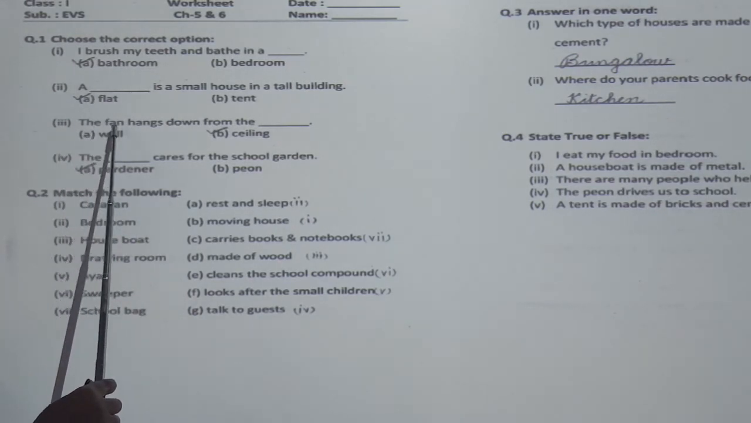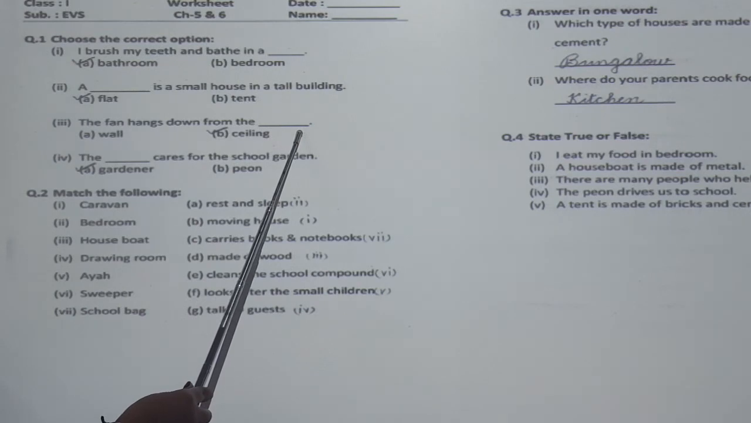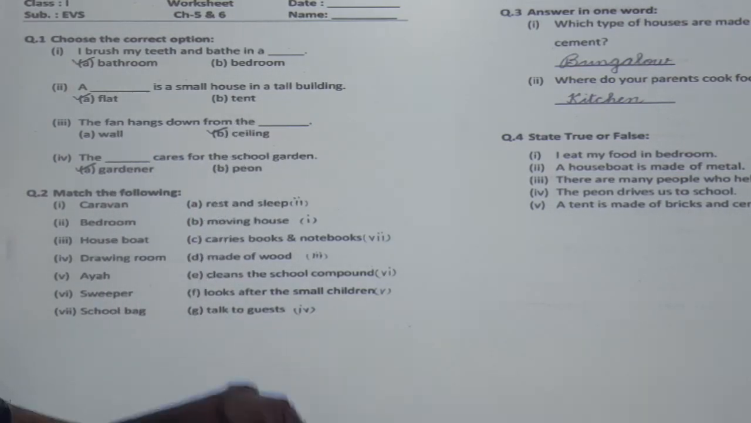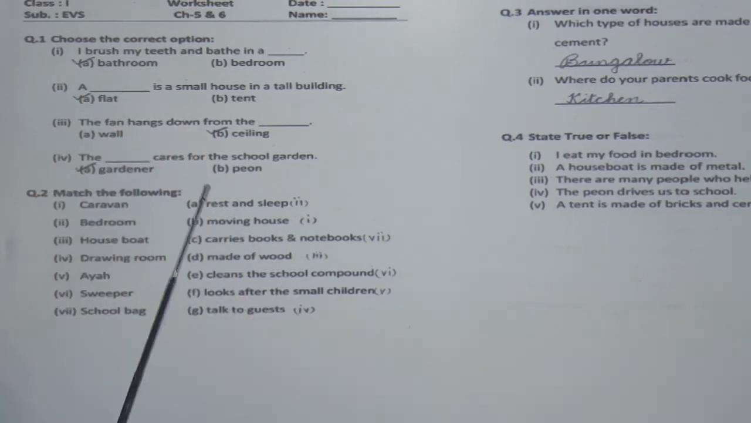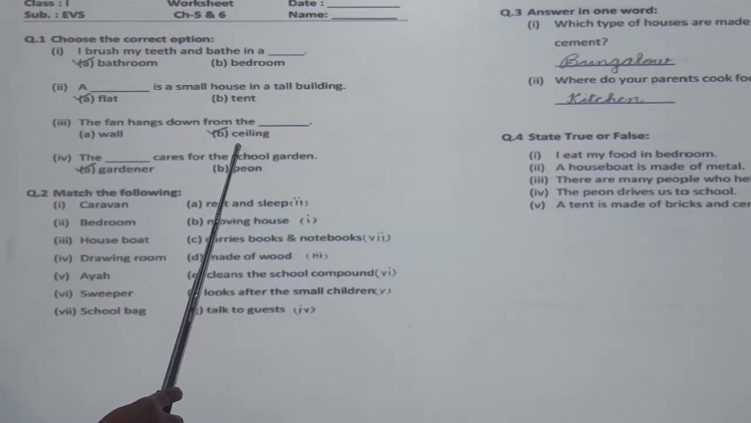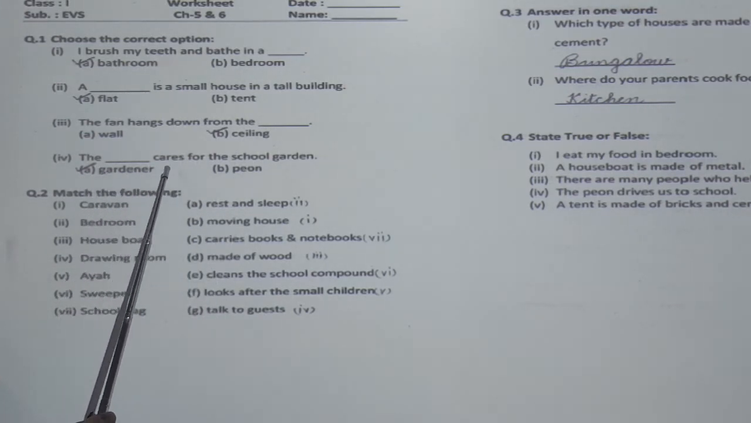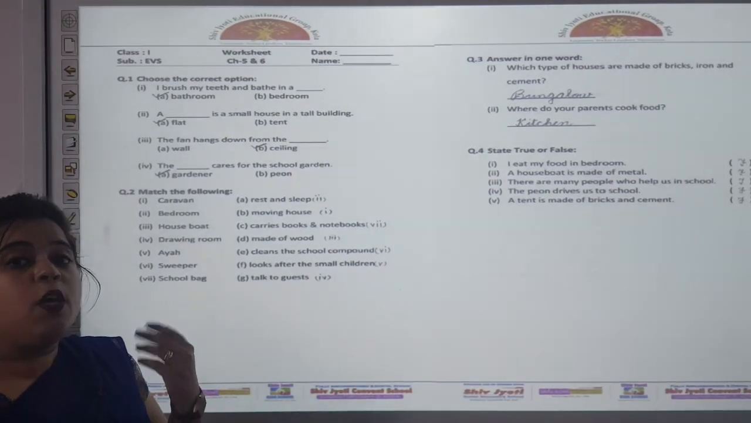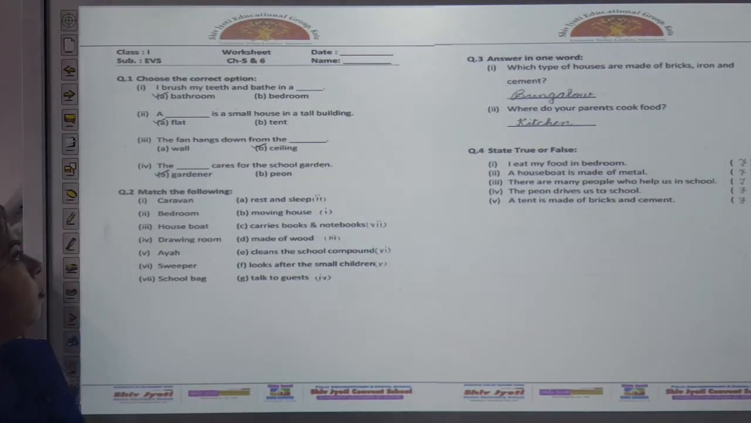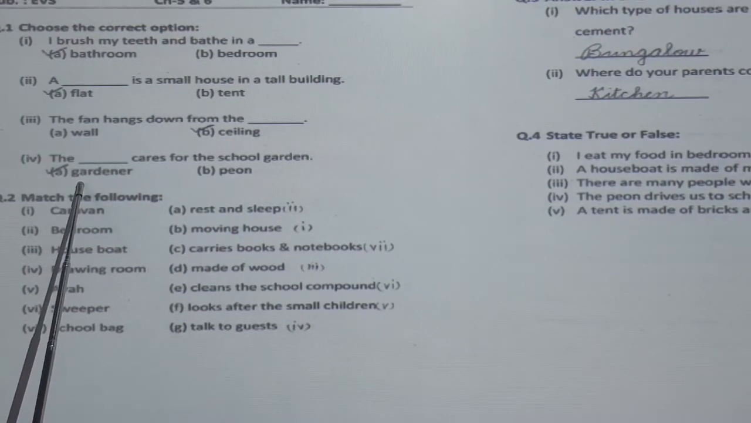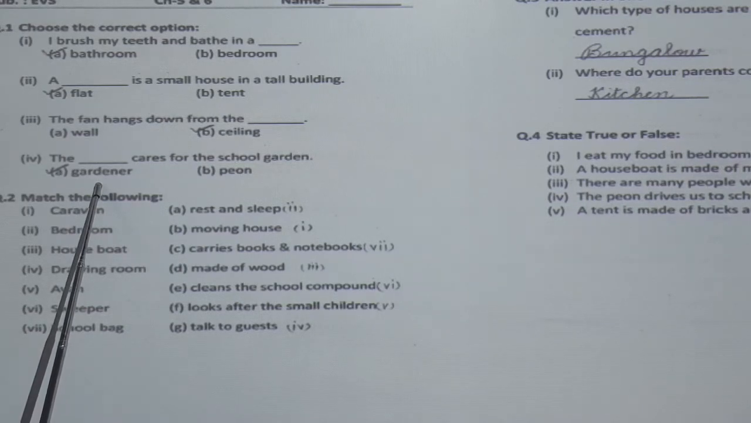Number 3, the fan hangs down from the dash. Option A, wall, or option B, ceiling. The fan hangs down from a wall or from the ceiling? From the ceiling. C-E-I-L-I-N-G, ceiling. Number 4, the dash cares for the school garden. Who cares for our school garden? Who plants beautiful flowers in garden? Gardener or peon? Option number A, gardener. G-A-R-D-E-N-E-R, gardener.